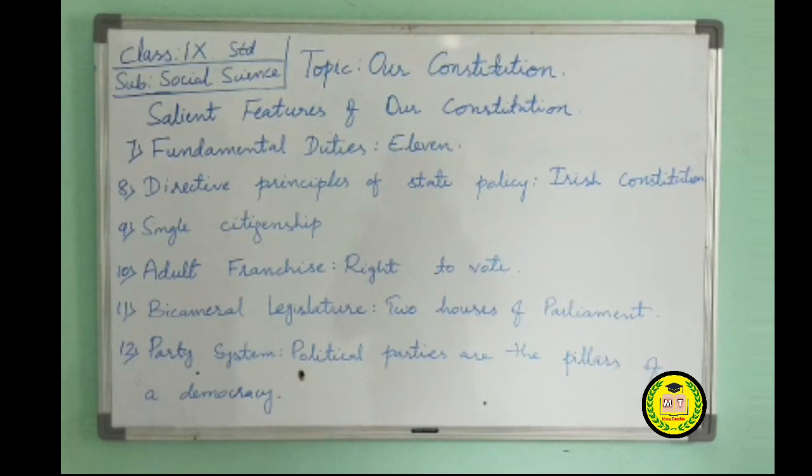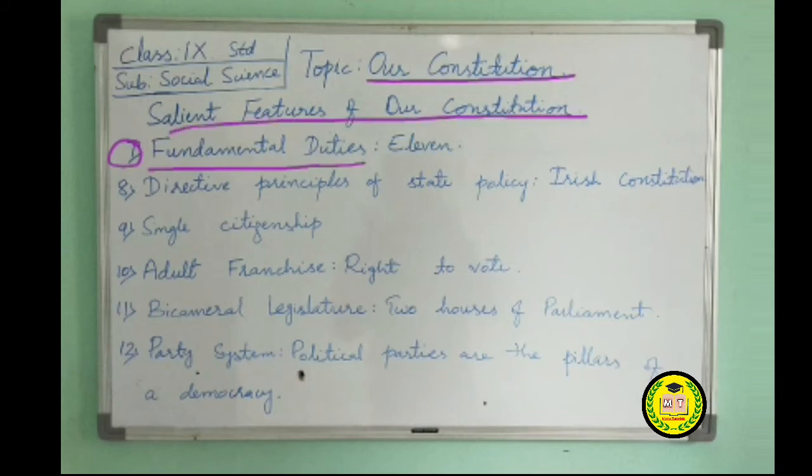Next are fundamental duties. Duties are our responsibilities towards our country. 11 fundamental duties have been incorporated in Part IV A of our Constitution under Article 51A. Through the 86th amendment to the Constitution in 2002, it has been made a duty of the parents to provide compulsory education to their children between the age group of 6 to 14 years. This is the 11th duty mentioned in the Constitution.